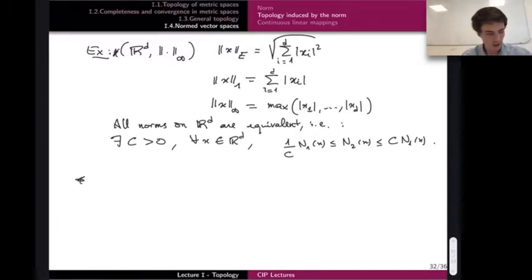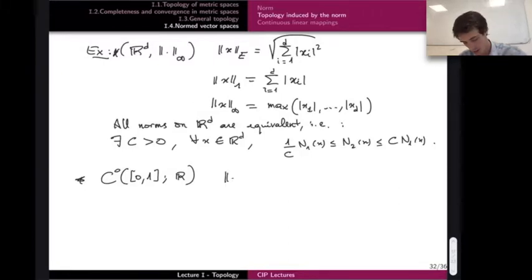Let's consider the space of continuous functions from, let's say, the interval [0,1] with values in R; it doesn't matter, it can be R^d or whatever. Then I will use the norm: if f is a continuous function, I define the infinity norm of f to be the supremum for all x in [0,1] of the absolute value of f of x.